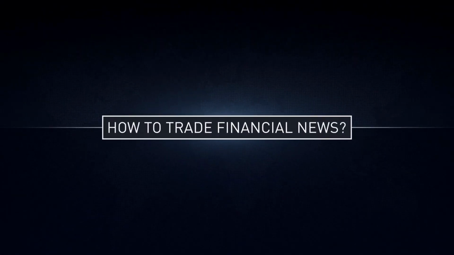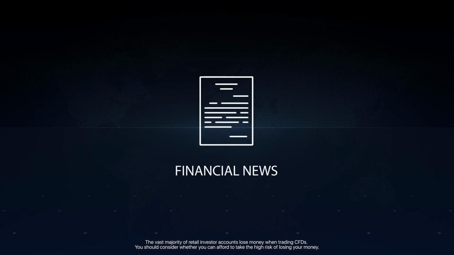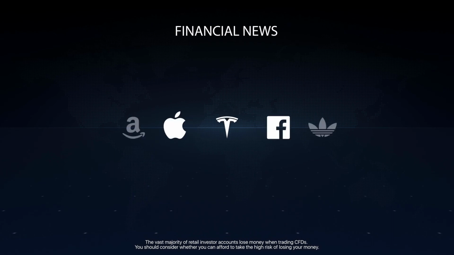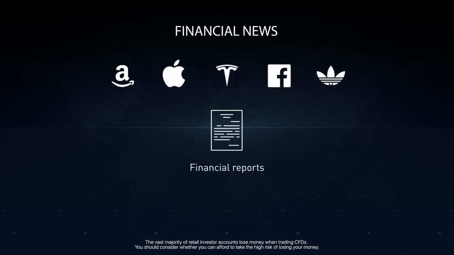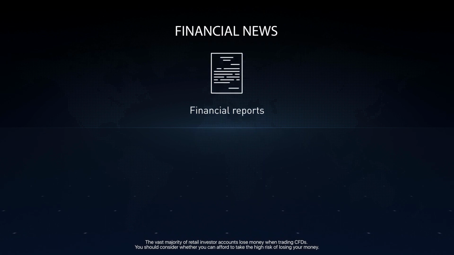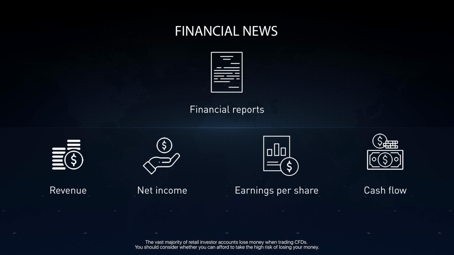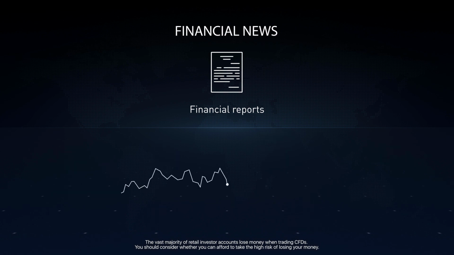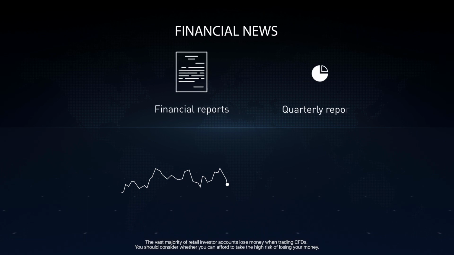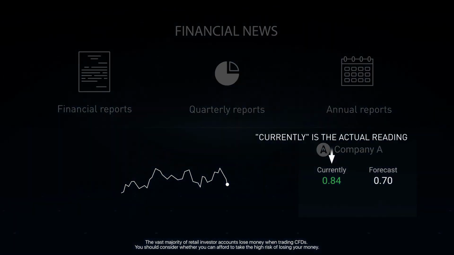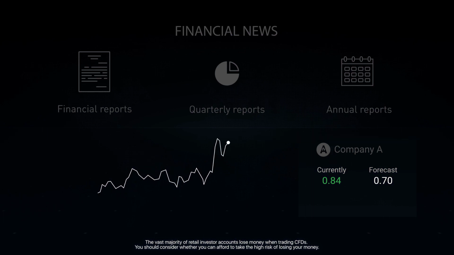How to trade financial news. Financial news is an important factor that influences a market situation. Publicly traded companies are required to publish various financial reports that contain important financial data, such as revenue, net income, earnings per share, cash flows, etc. This information influences a company's stock price a lot. It's important to follow quarterly and annual reports. In general, if the basic figures are better than the forecast, a company's shares increase in value. If the report is below the market expectations, a company's shares decline.